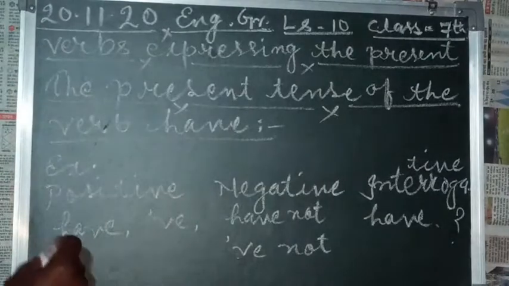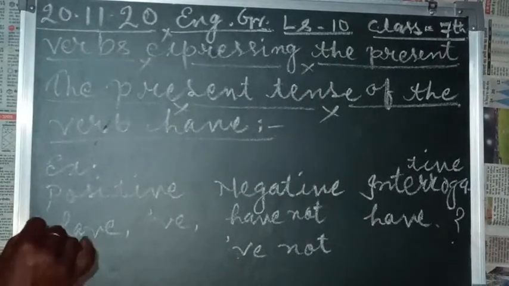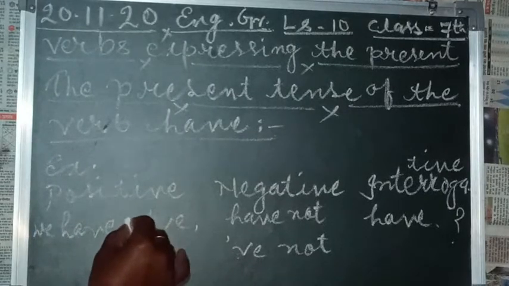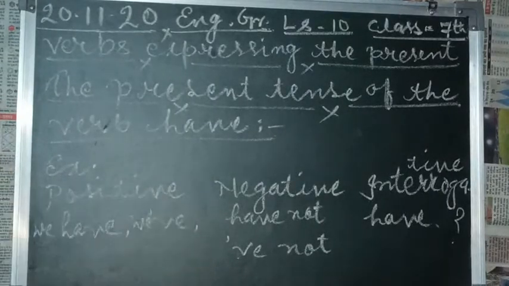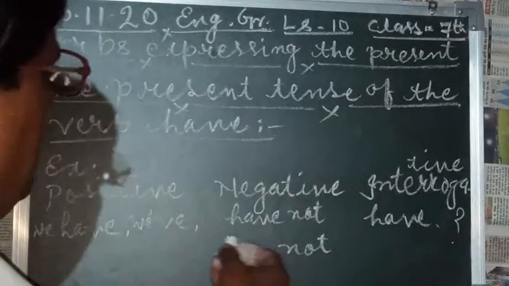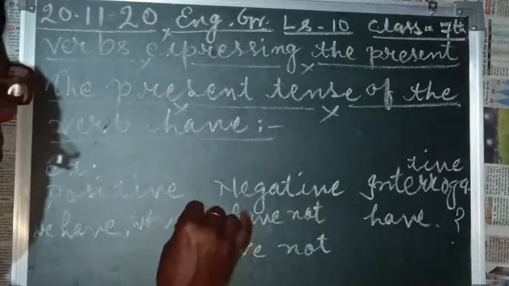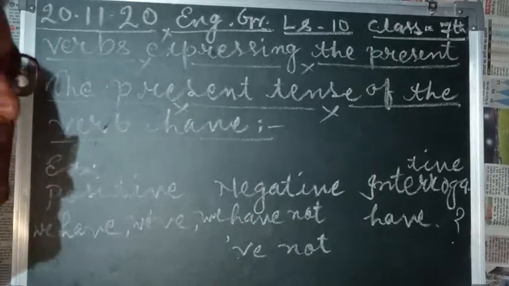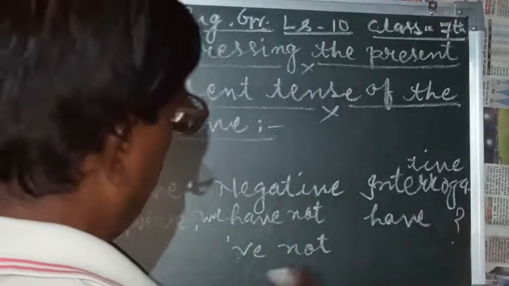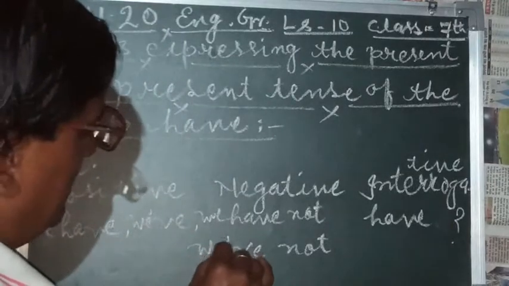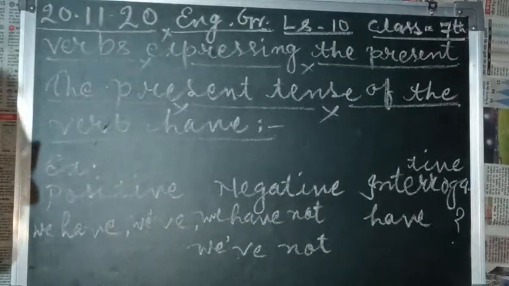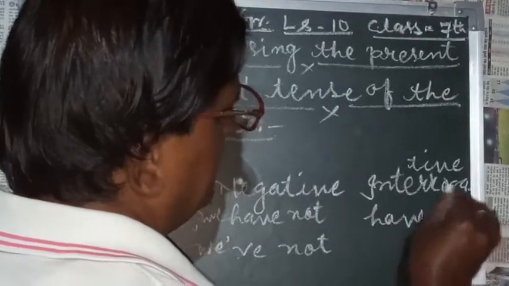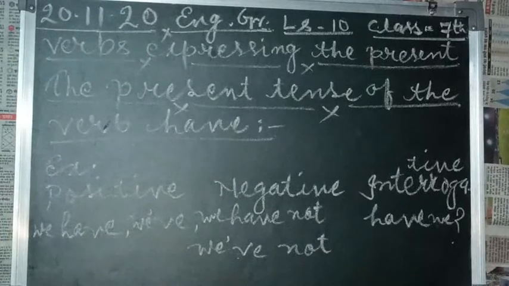We have means W-E have I am writing, and while we write here we apostrophe ve. In negative form also we use we have not in full form, and in short form we use we haven't, and in interrogative we write like this, have we.